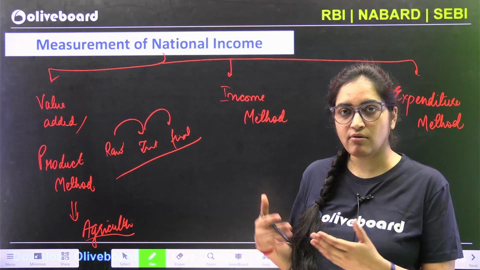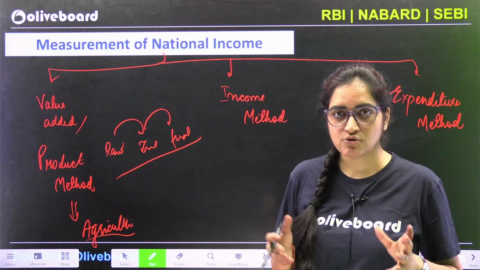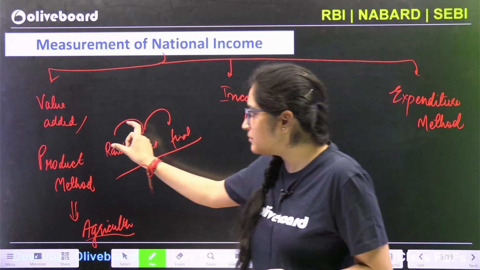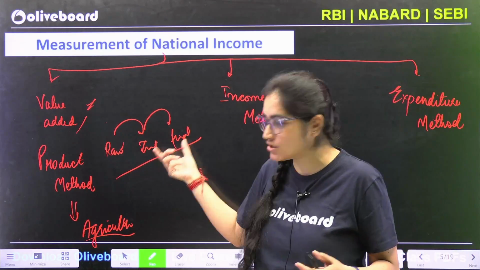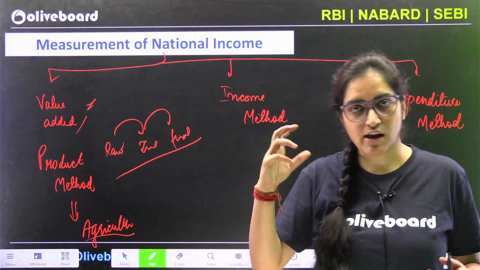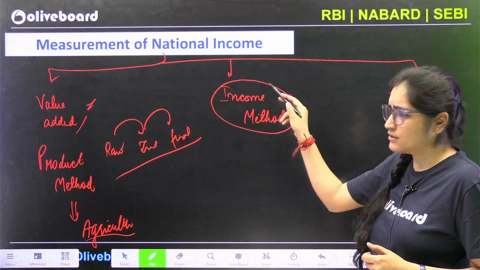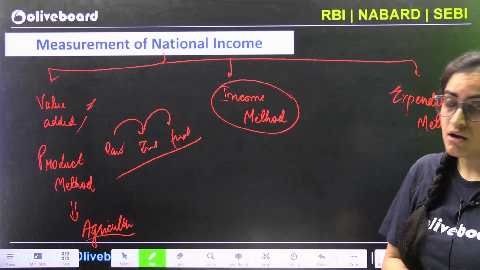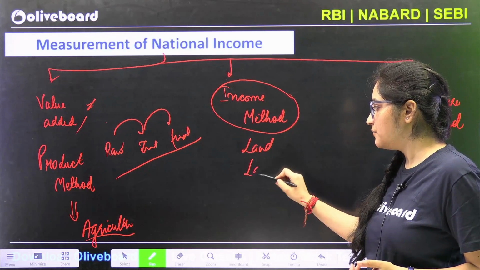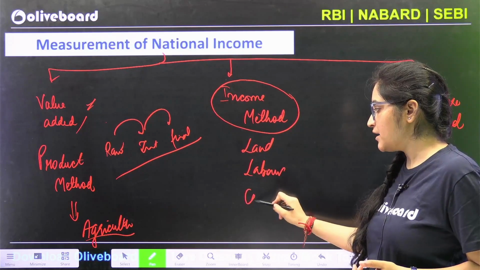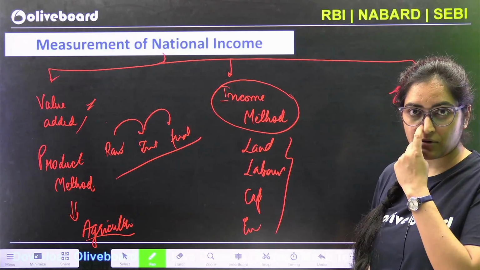Certainly calculating this in the services sector becomes a little tricky. So that's why the value added method specifically applies to those products in which the value addition is very clear. We are actually able to find it out. Otherwise we can use the income method. Now what is this income method? If there is land involved, there is labor involved, there is capital involved, there is an entrepreneur. So these are the 4 factors that we talked about very recently.